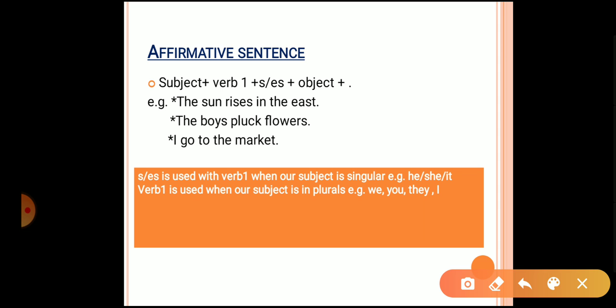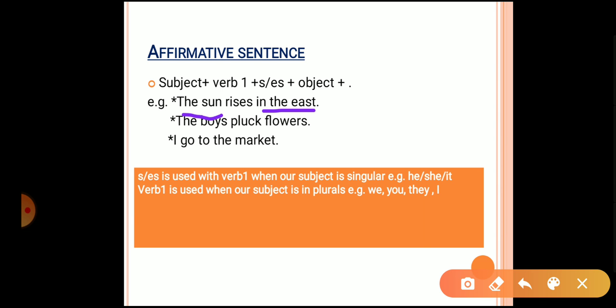What is the subject over here? Who rises? The sun. So the sun is the subject. And then we have rises. Rise is the verb's first form, and we have used s with rise. So it is rises in the east. Here, in the east is the object.